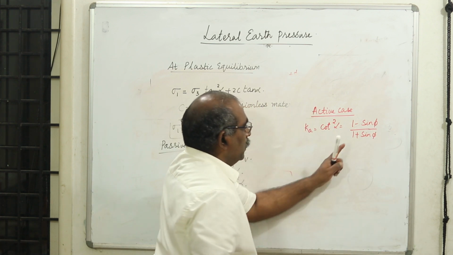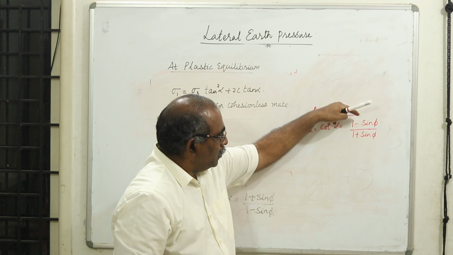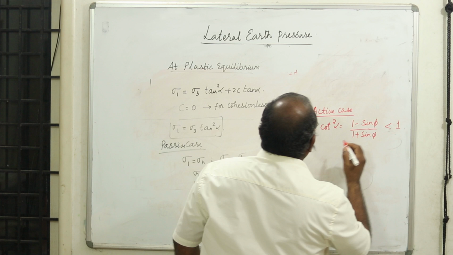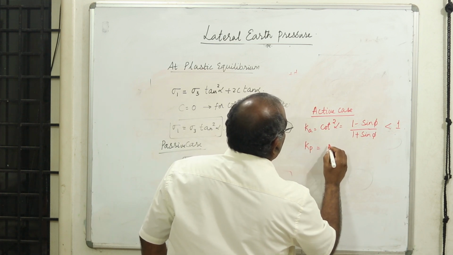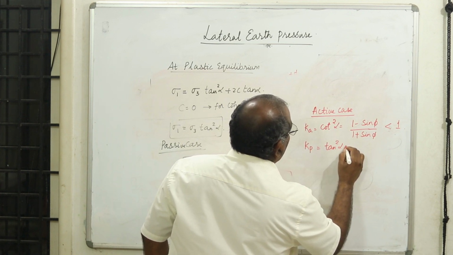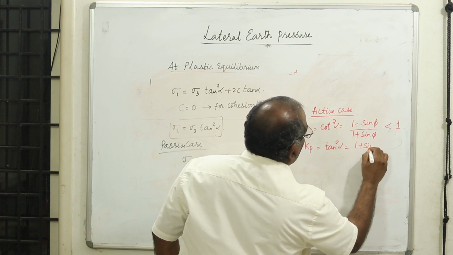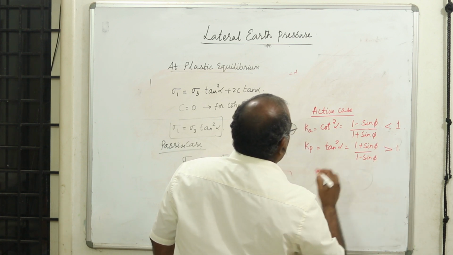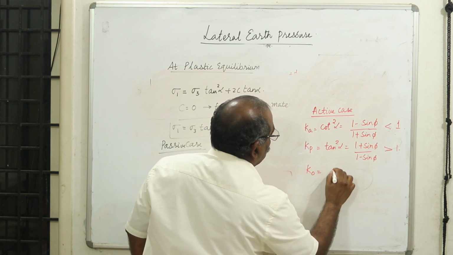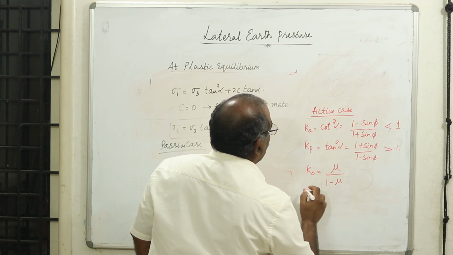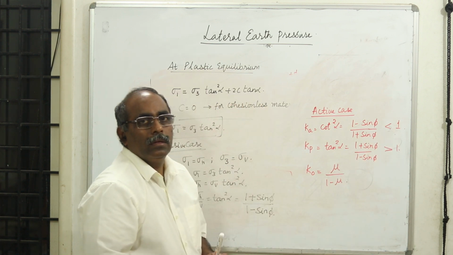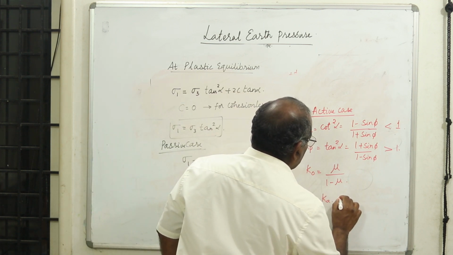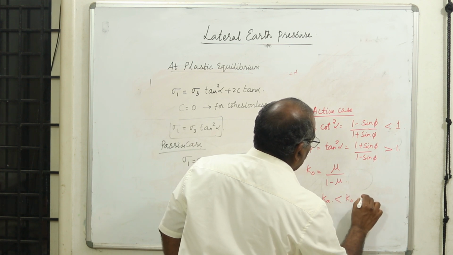Therefore, whatever your phi value, the denominator is more than the numerator. Therefore, this is always less than 1. Then Kp is equal to tan square alpha, which is equal to 1 plus sin phi by 1 minus sin phi, which is always greater than 1. And K naught is equal to mu by 1 minus mu. It will be in between the Ka and Kp values. Therefore, Ka is less than K naught is less than Kp.